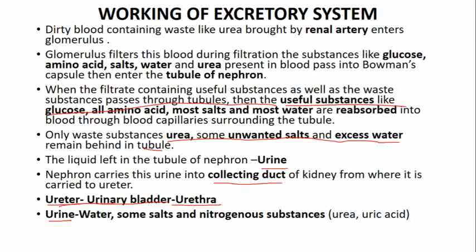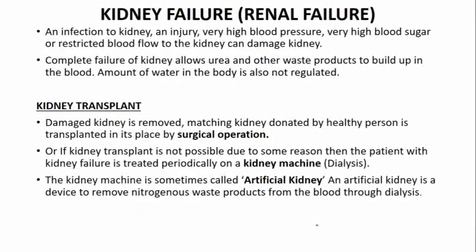Now what does urine have? Urine has water, some salts, and some nitrogenous waste, that is urea and uric acid. So this is the composition of urine. What is the composition of urine? It has some water, it has some salt, and it has some nitrogenous waste.